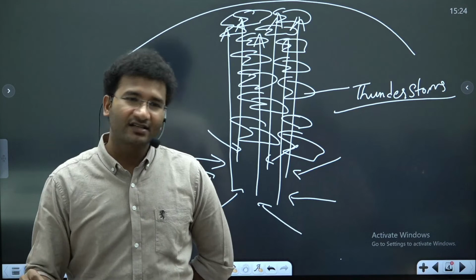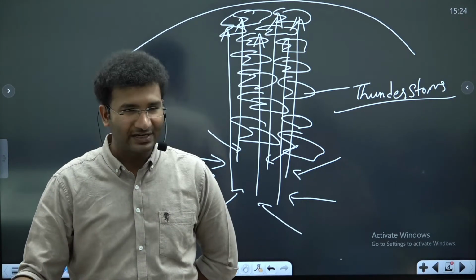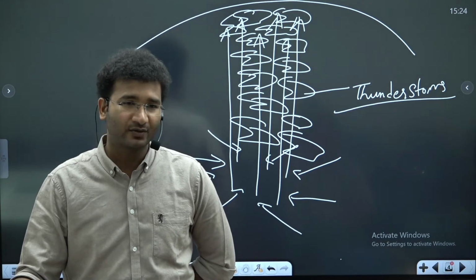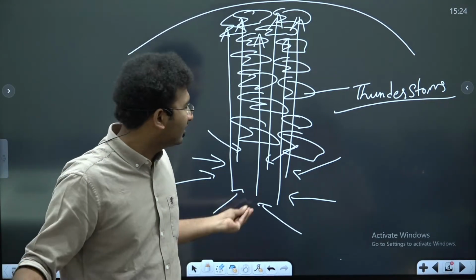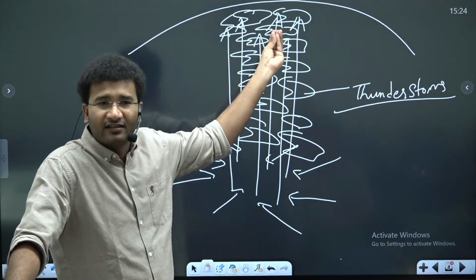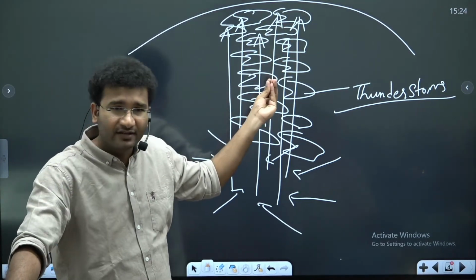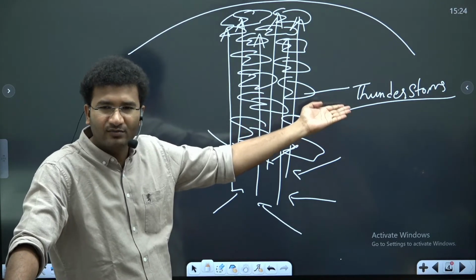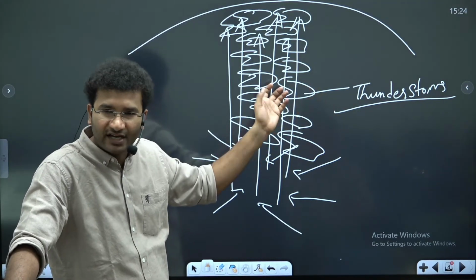So the first condition which you have learned is 27 degrees C surface temperature. Next, there should not be much variation in the vertical wind speed. And the third condition is that any air that is rising should actually diverge. If there is no divergence, what are you going to get to see? Thunderstorms, lightning, cloud bursts, these kinds of phenomena.